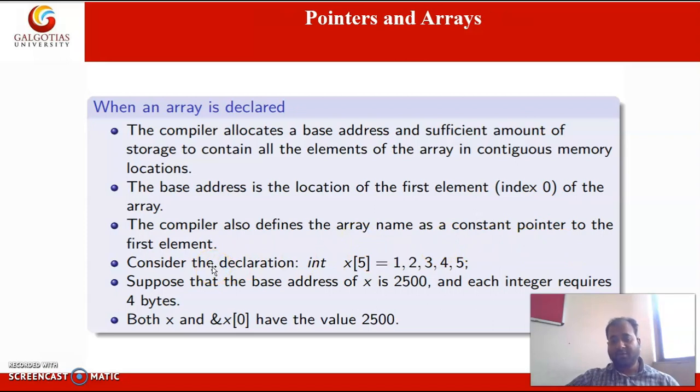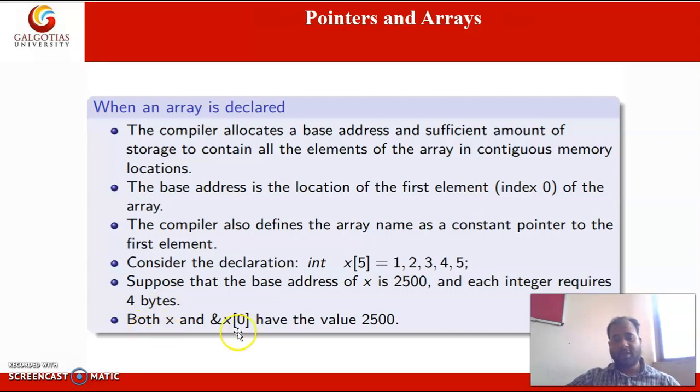The compiler also defines the array name as a constant pointer to the first element. What does it mean? The name of the array, by default, gives the address of the first element. Suppose the base address of x is 2500. Each integer requires 4 bytes, so suppose in this machine it takes 4 bytes to store one int variable.